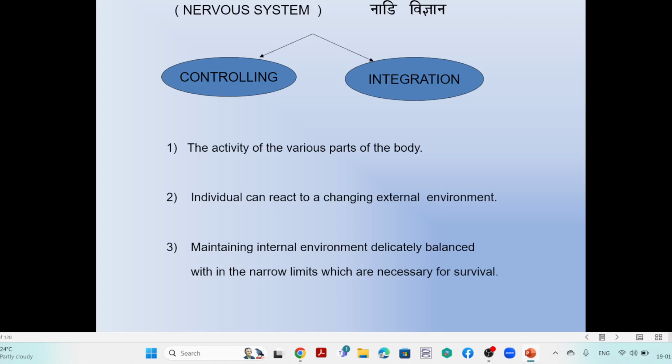Then the individual can react to the changing external environment. The individual can react means the different human beings have different reactions. All the human beings do not have similar response mechanisms. That may be different according to their external environment. That is called as individual can react to the changing external environment.